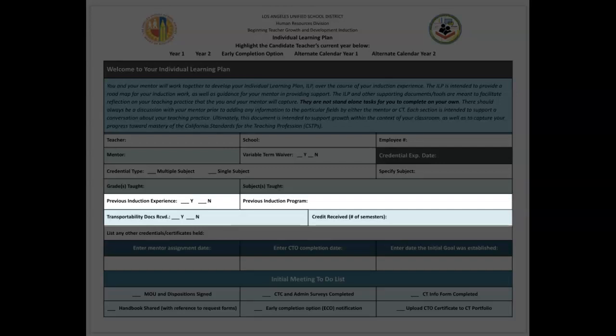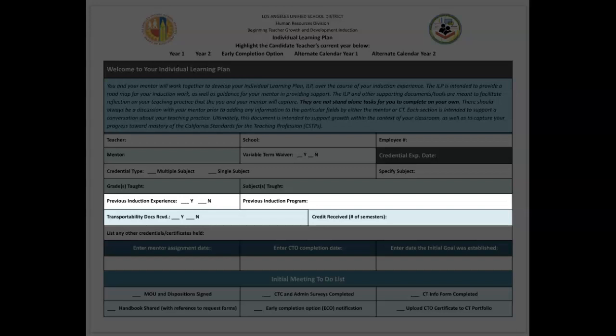Indicate here if your candidate teacher has had previous induction experience. Your candidate teacher may have participated in an induction program through another school district, university, or through the LA County Department of Education. Type in the name of the institution.